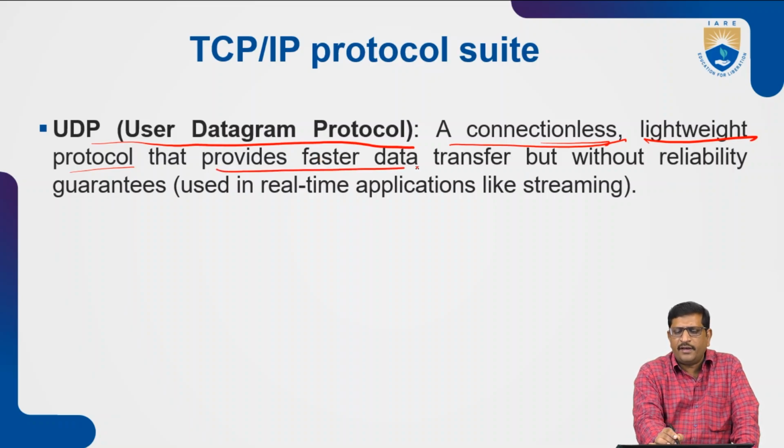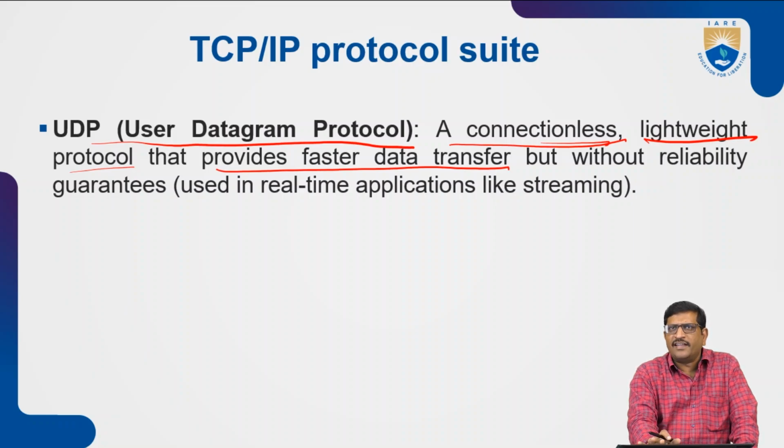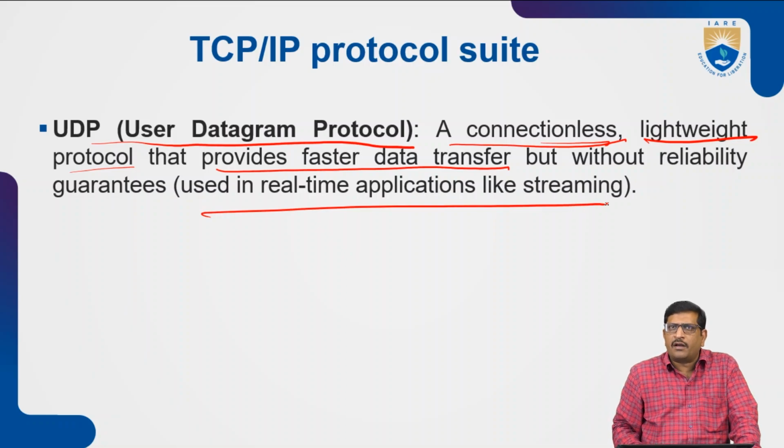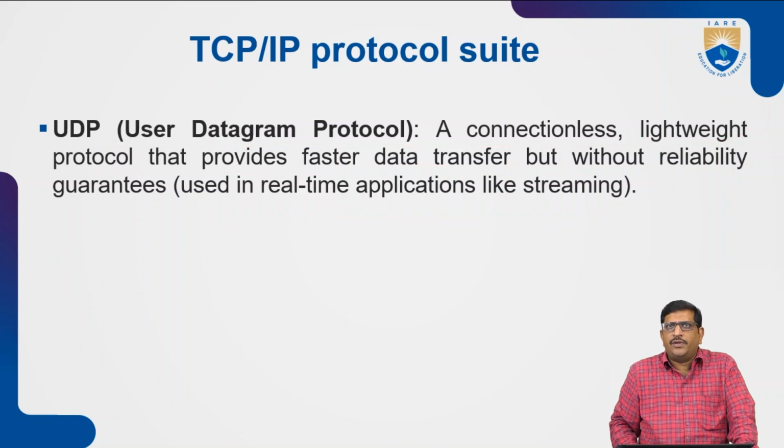That means it has a lightweight process, that is, lightweight threading. With the help of this lightweight threading, it provides fast service between two devices, but without reliability guarantees. It is used in real-time applications like video streaming, video conferencing, or audio conferencing. Any other conferencing we can do with UDP.